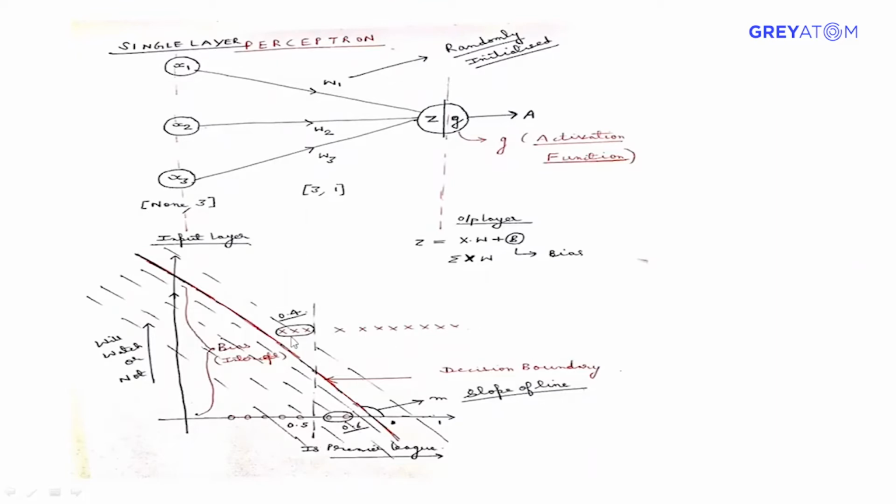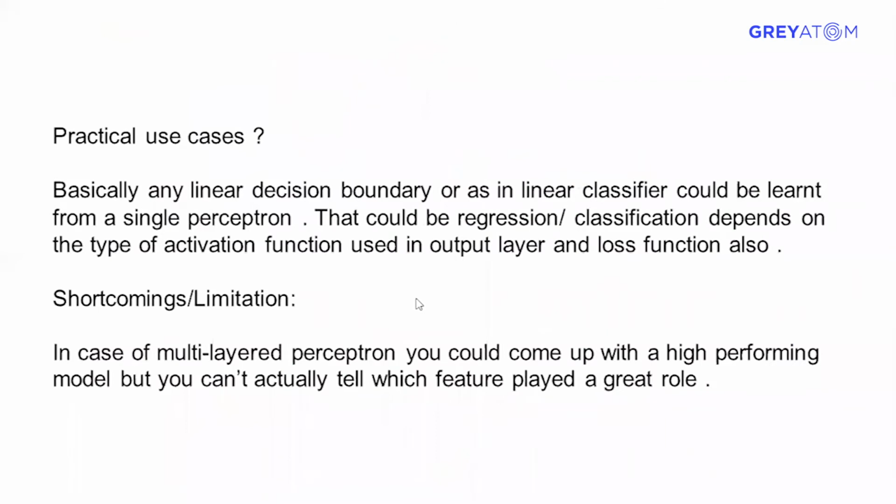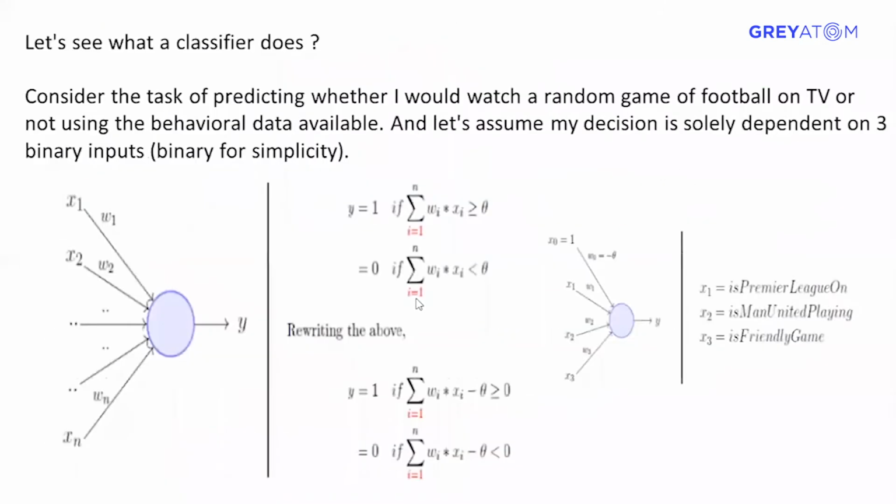So how do you represent the equation of this boundary? You can represent it using mx plus c, where m is the slope and c is the intercept, right? So what do logistic regression and perceptron do? Both have the same objective: we will try to find a linear classifier boundary, so their objective is to come up with this boundary. Any doubt so far? I will proceed then.